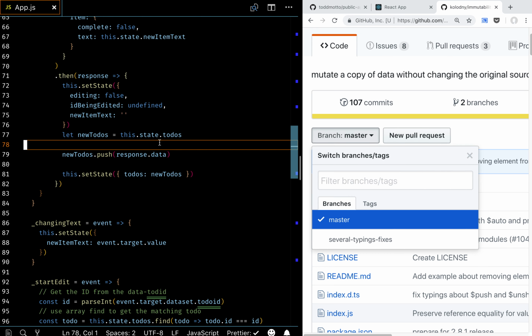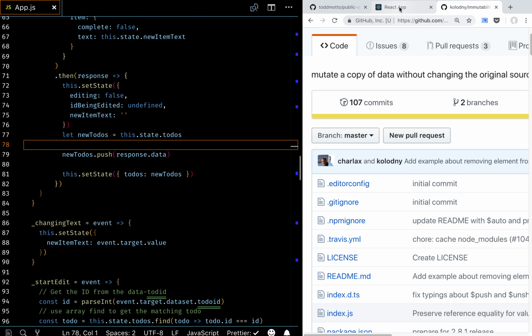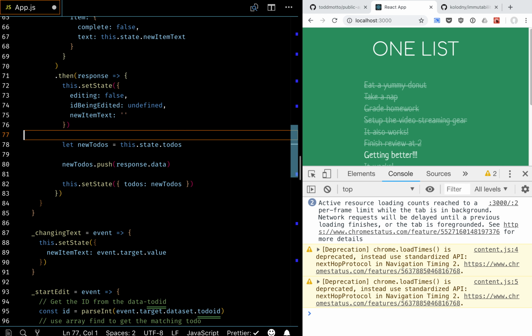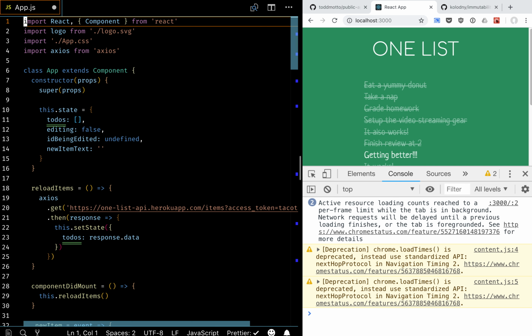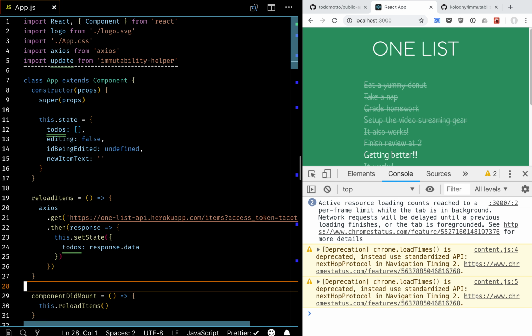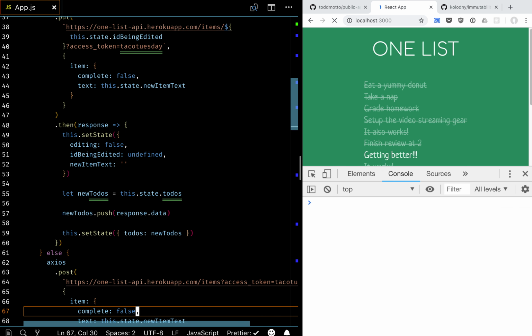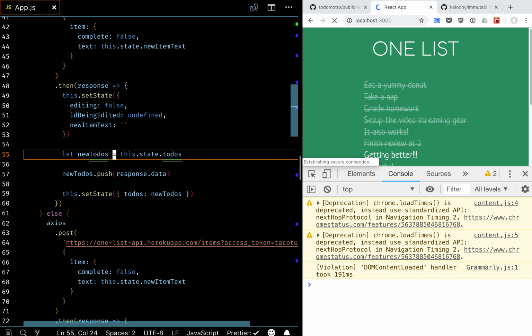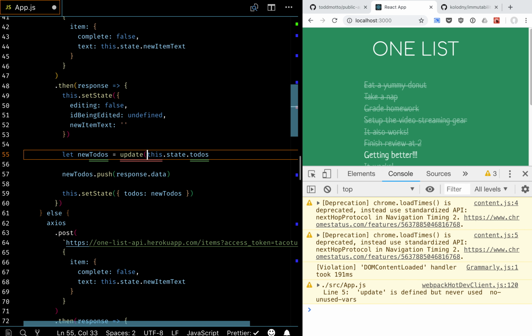So rather than what we thought was making a copy here, let's import update from immutability helper. And then when we make these new to-dos, we'll just say let's update this.state.new-to-dos by pushing an array that has response.data in it.